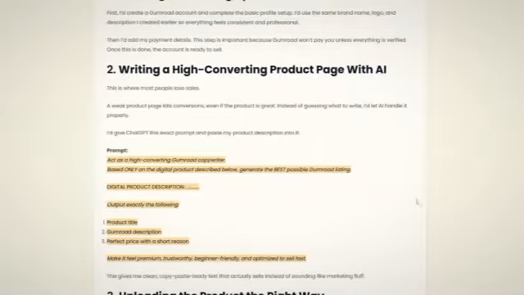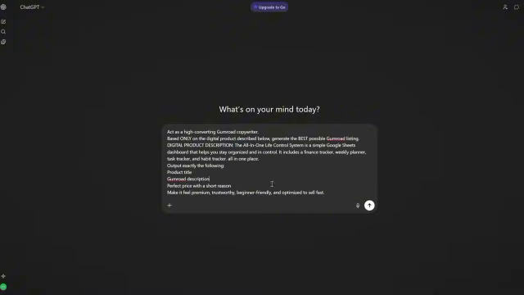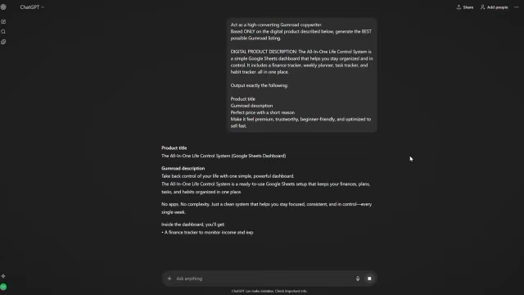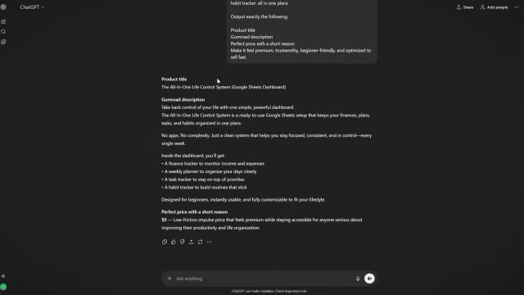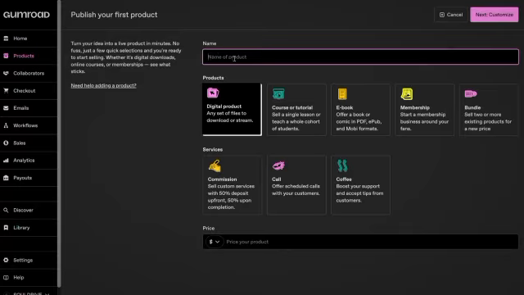For this part, go back to the blog and grab this prompt. Just paste the description of your digital product. Describe it however you want, and ChatGPT will generate everything you need to publish your product with a high conversion rate. If you want more attraction, just say add emojis. And there you go. Now paste the title here.